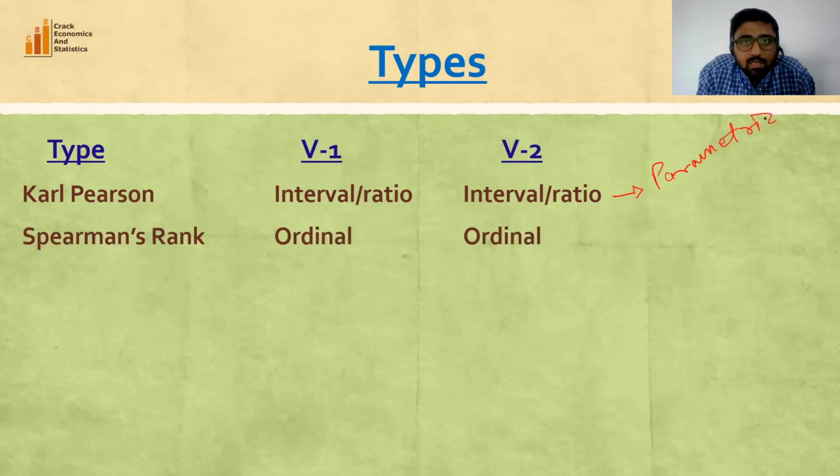Second is Spearman's rank correlation. When we have two ordinal data, then Spearman's rank correlation can be used. For example, marks given by judge 1 and marks given by judge 2. Is there any correlation between these two? So in this case, we can use Spearman's rank correlation, because both the variables are ordinal, we can give ranks to both the variables. This is a non-parametric test. So normality assumption is not required to perform Spearman's rank correlation.